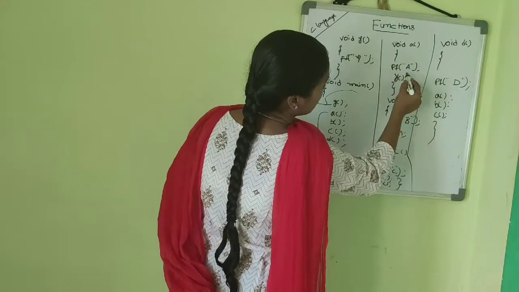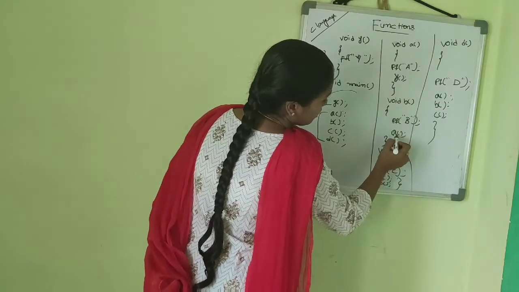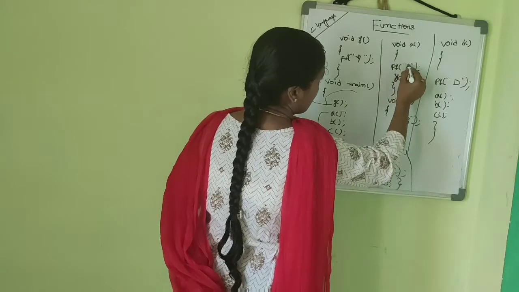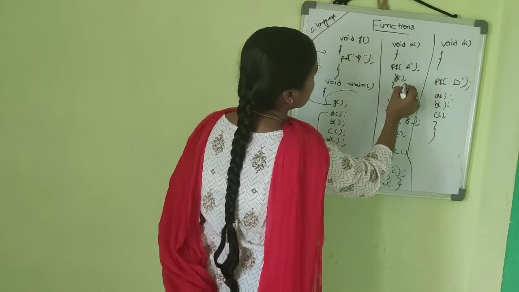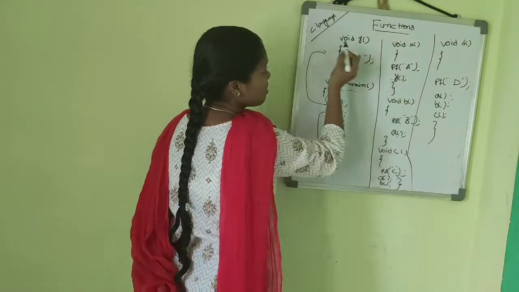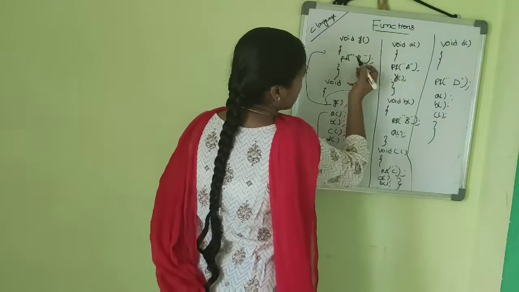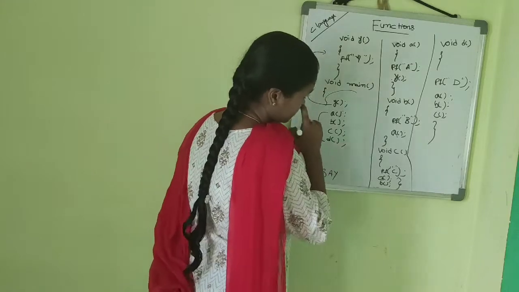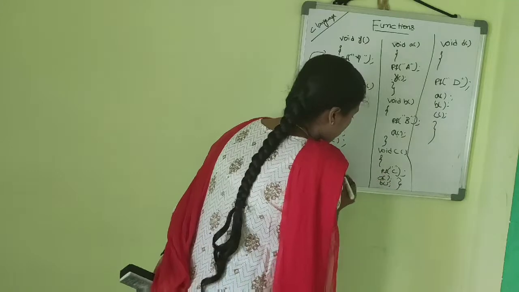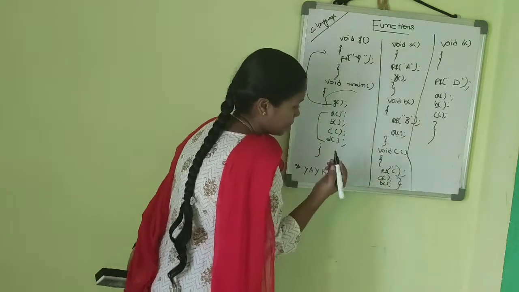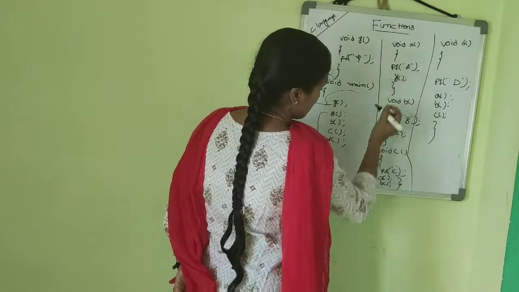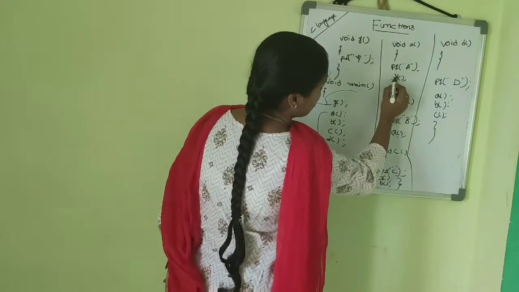And when we are calling the a function, it prints the whole a function. That means we have printf a, and it was also calling the y function. So control passes to the y function, and it prints y again. And then the c function. In the c function we have first printf c, so c is printed, and next control passes to the a function, means a, and it is calling the y function.